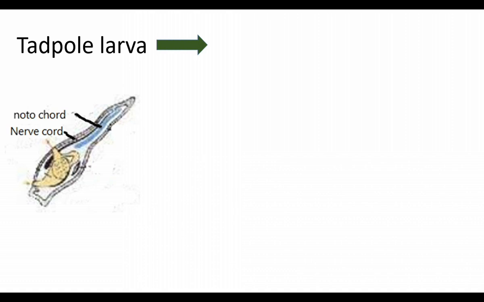The tadpole undergoes metamorphosis. You know what is metamorphosis? In a butterfly, the egg hatches into a larva. The larva undergoes metamorphosis and develops wings and the adult appears. In frogs also, the tadpole develops into an adult frog. During the development, legs appear and the tail disappears. In urochordates, during metamorphosis, the tail disappears. Along with the tail, notochord and nerve cord disappear.